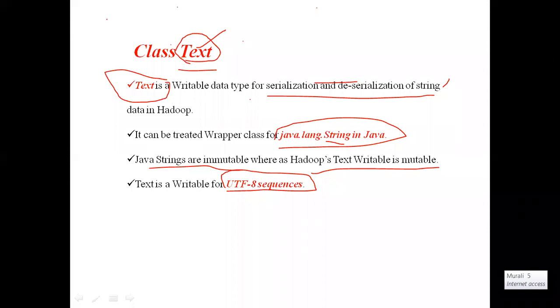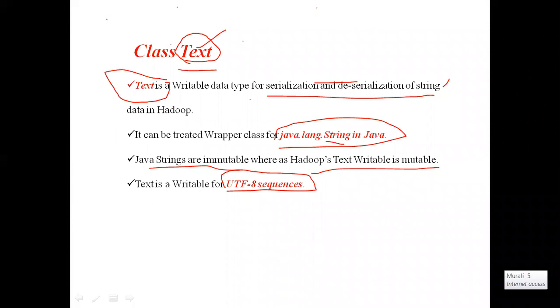The Text class of Hadoop will store the string data in the form of UTF-8 format. What is UTF-8? Unicode Transformation Format. Unicode means universal character encoding.